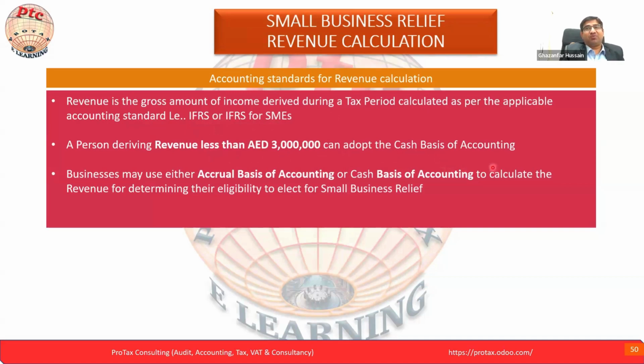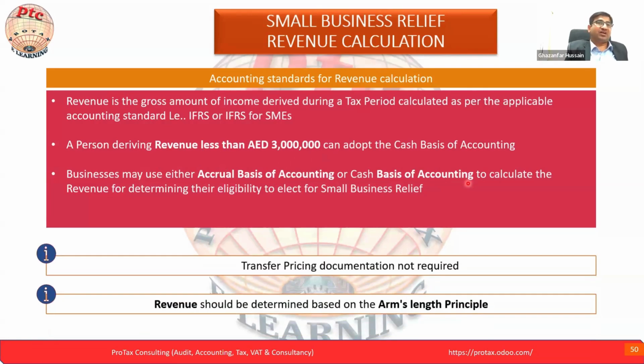We don't have to go on accrual basis, because here is another technical point. If you go on accrual basis, maybe you are exceeding the 3 million. But if you look at it on cash basis, it depends on how much cash you received. You made the sale, but you didn't receive the cash, so maybe you are less than 3 million. If you go on accrual basis, you may exceed 3 million. So again, you can catch the relief option there. Business may use either accrual basis accounting or cash basis. This we already seen. This is optional.